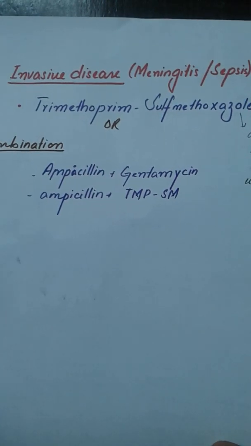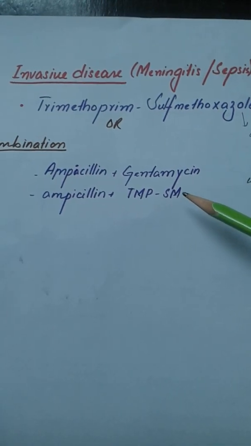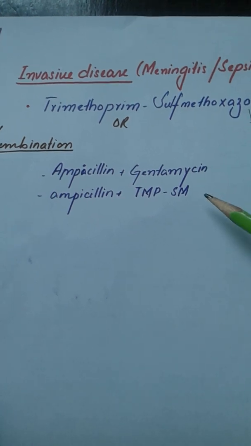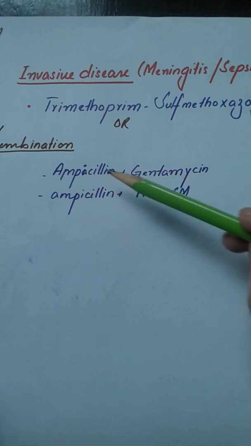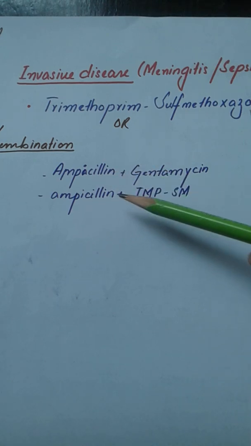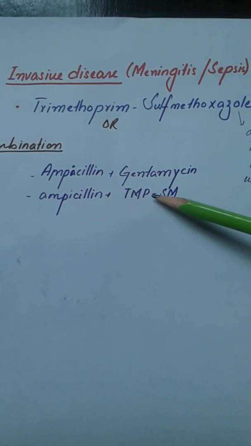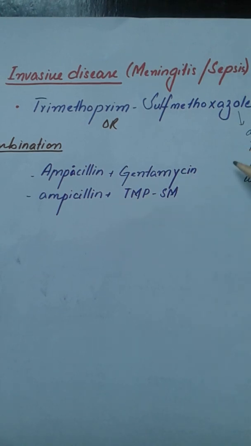So it is mostly given to transplant patients, and we can also give it to female patients. Now, the other thing is that we can use ampicillin or gentamicin in combination, or we can use ampicillin with trimethoprim-sulfamethoxazole along with that. So these are the various combinations of drugs which can be given to the patient.